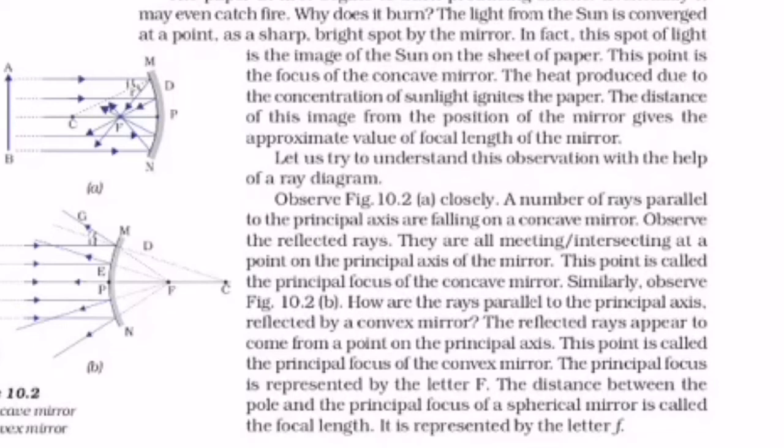Next question. What is meant by principal focus? Here you have the answer. A number of rays parallel to the principal axis, after falling on a concave mirror, will be meeting or intersecting at a point on the principal axis of the mirror. This point is called the principal focus of the concave mirror. Mark that question. Next, focal length. The distance between the pole and the principal focus of a spherical mirror is called focal length. It is represented by the letter F.